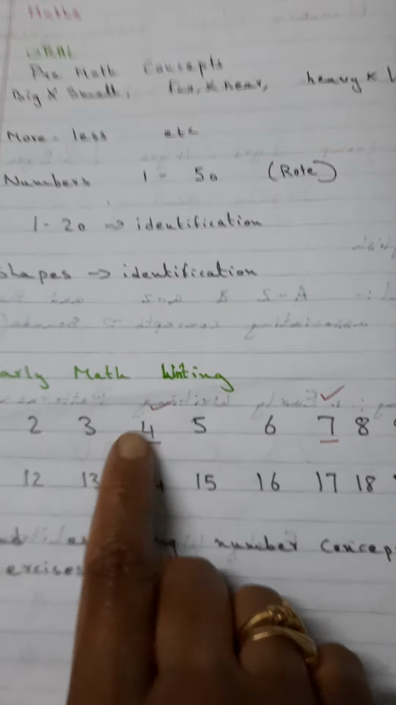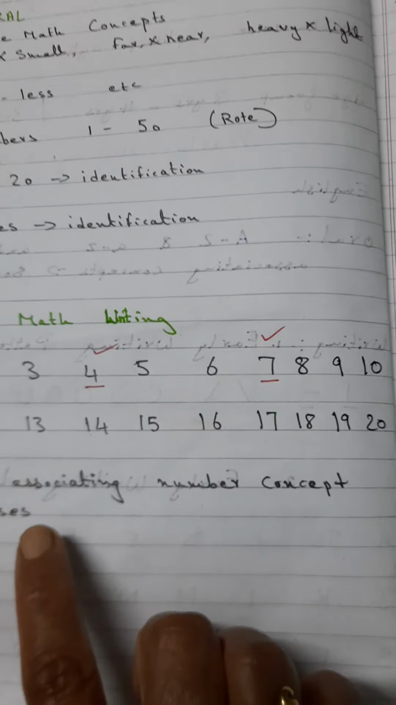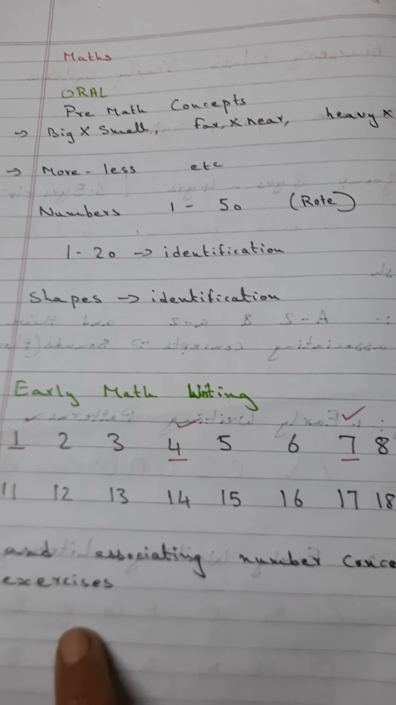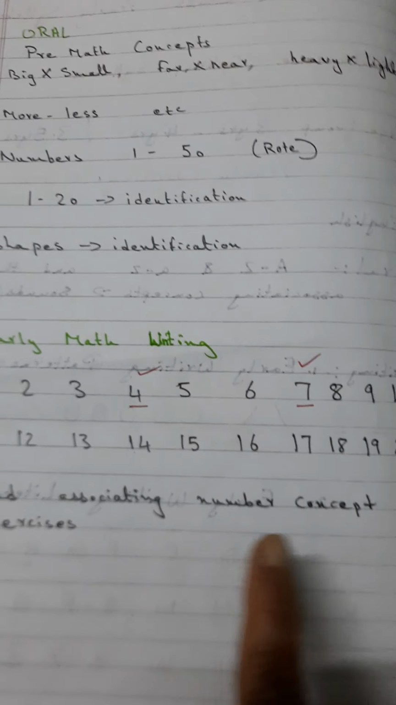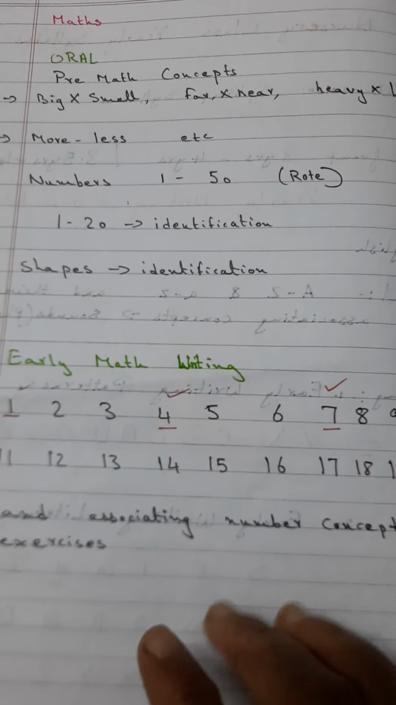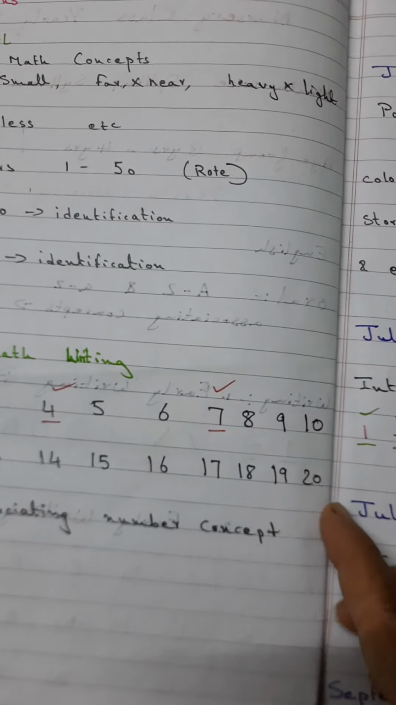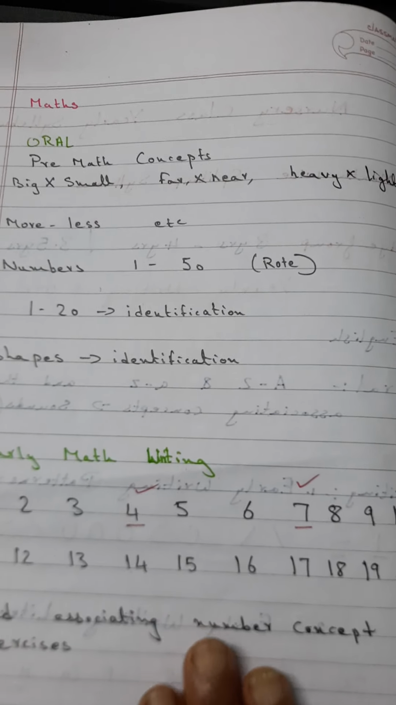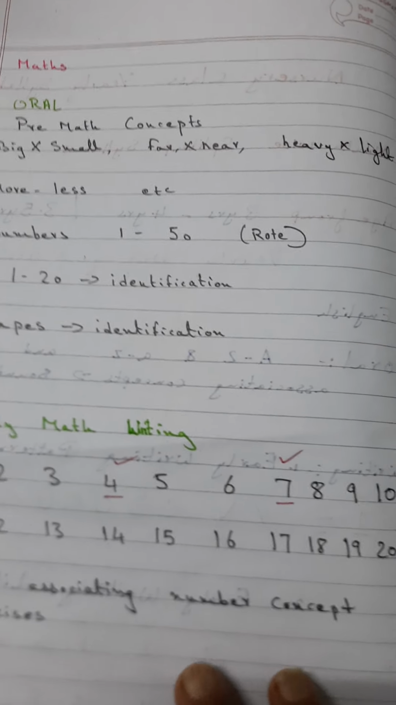And in early math writing activities, the child will trace and also write formation of numbers from 1 to 20 and also associating number concept exercises like matching the same numbers, missing letters, all those concepts. Then this is the yearly syllabus, what a nursery class is taught in a school.